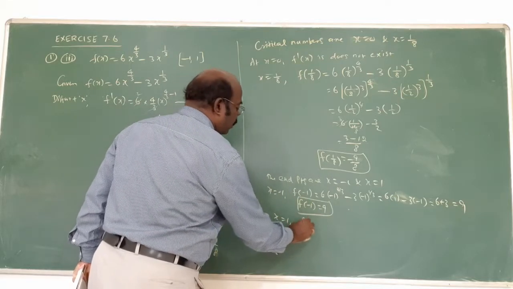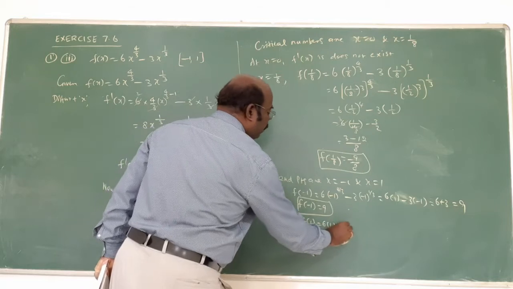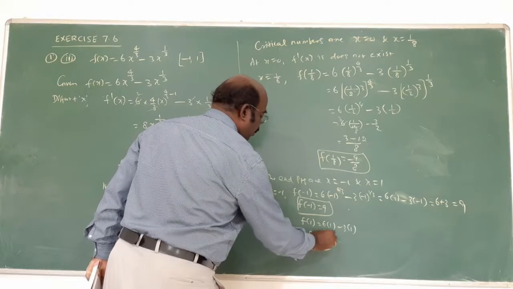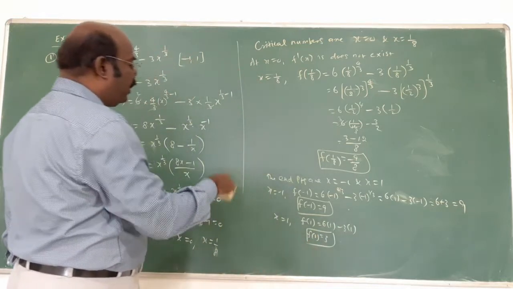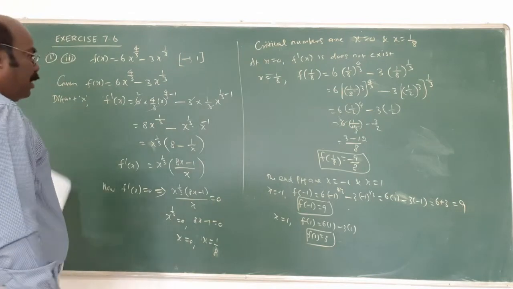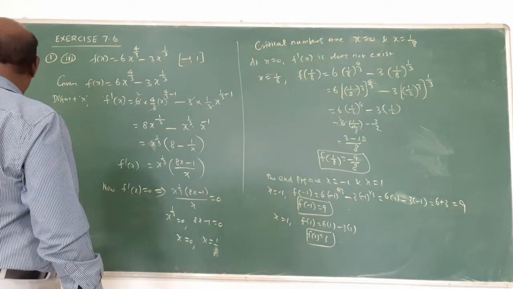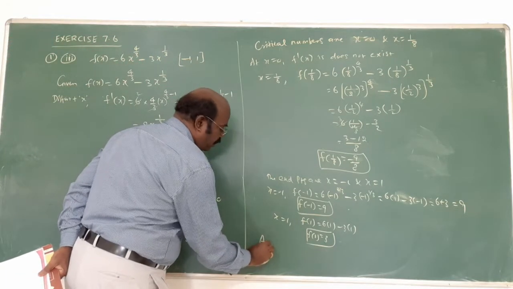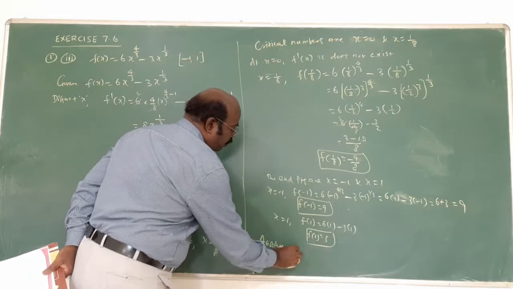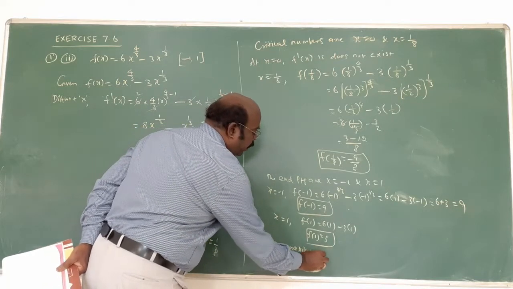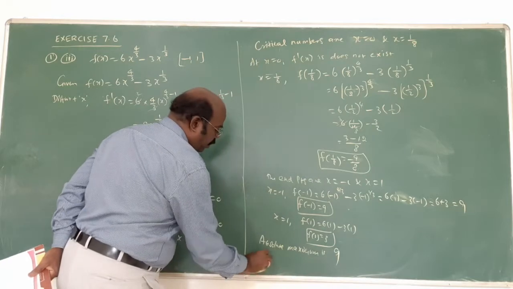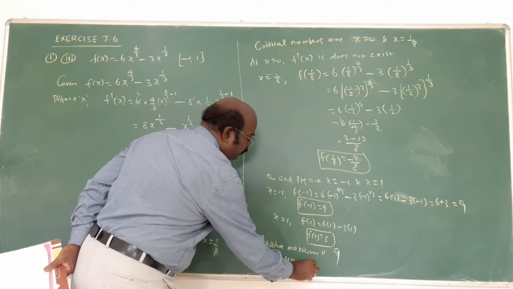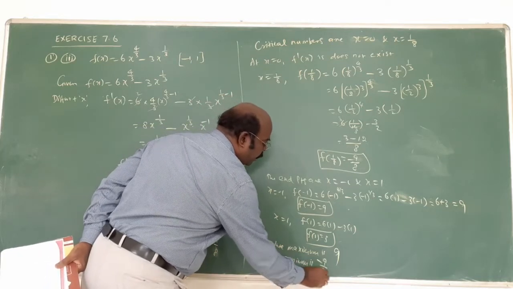When x equal to 1, f of 1 is 6 into something, minus 3 into something, 1 by 1, only 3. Now compare the answers. Out of these three answers, the maximum value is what? 9. The minimum value is what? Minus 9 by 8. That is the answer. Therefore, the absolute maximum is 9, and the absolute minimum is minus 9 by 8 is the answer.